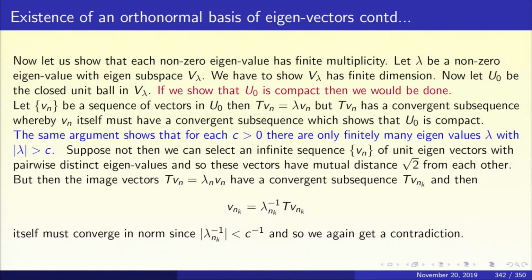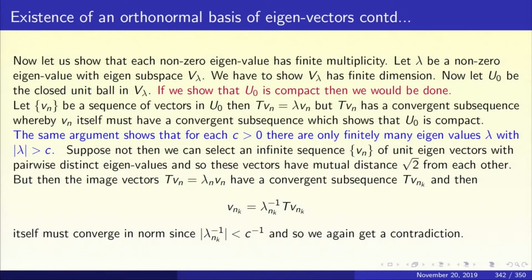We have to show that U naught is compact, because if you take a normed linear space, the unit ball will be compact if and only if the space is finite dimensional. So, if we show that U naught is compact, we are done. So, how do you show that U naught is compact? We show it is sequentially compact.